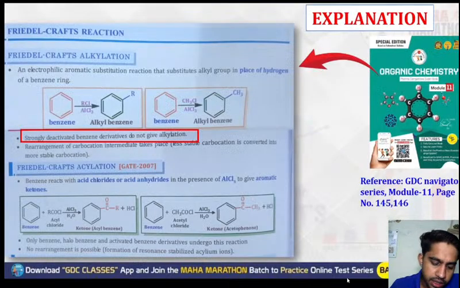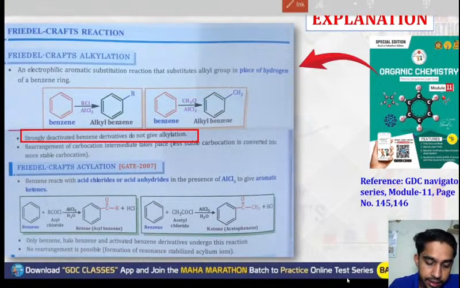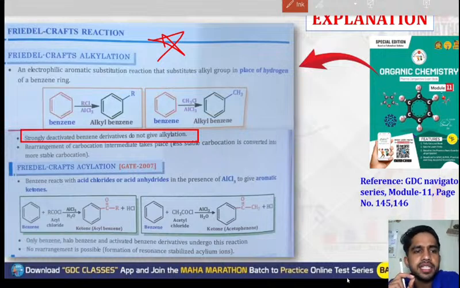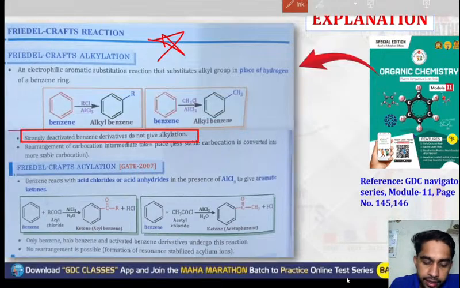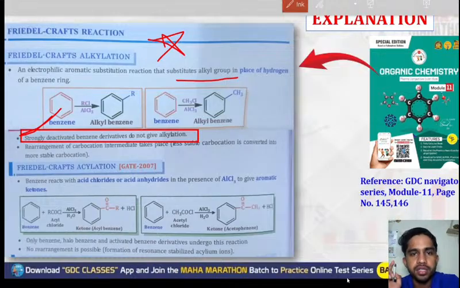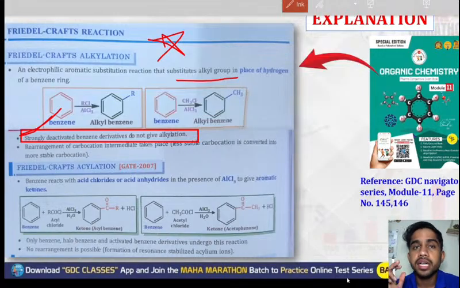So this is the main idea behind Friedel-Crafts alkylation and acylation, and it is very, very important. I recommend you remember all the name reactions in organic chemistry, guys. In Friedel-Crafts alkylation, an alkyl group takes the place of bromine, and here an acyl group takes the place of hydrogen. Strongly deactivated benzene derivatives do not give alkylation. That's why I am saying the questions are very important, but the explanations are also very important, because with the help of explanations you will be able to recall new concepts, and at this time there is a high need to recall the new concepts.